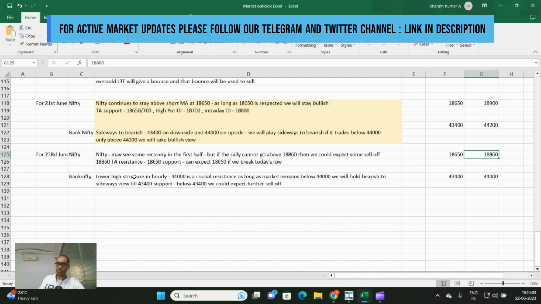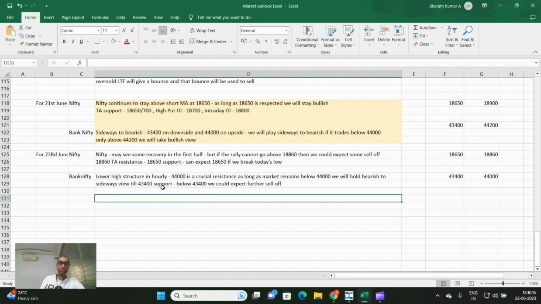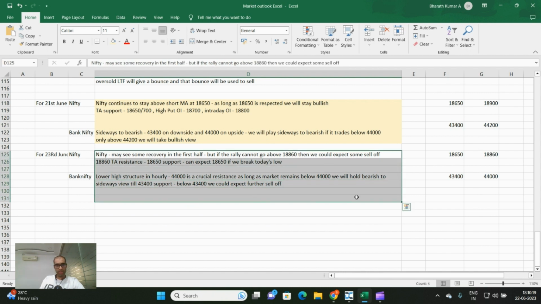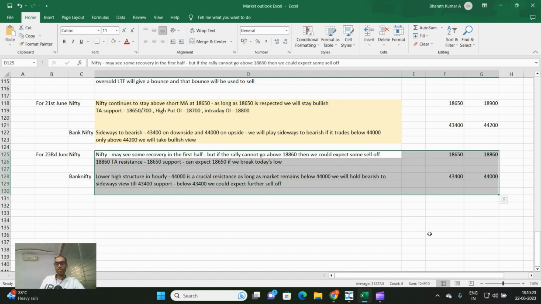Bank Nifty's lower high structure is clearly seen in the hourly and daily charts. 44,000 is crucial resistance. As long as the market remains below 44,000, that will be resistance, and we will have to hold on to a bearish to sideways view with 43,400 as the immediate target on Bank Nifty. So longs not very confident, shorts on Bank Nifty are fine, and Nifty little more cautious because of the strength in the daily charts.